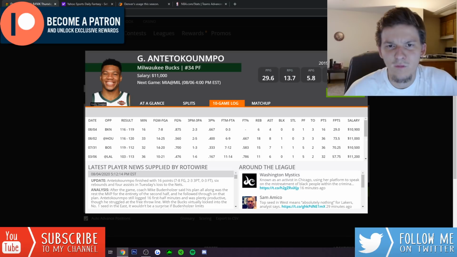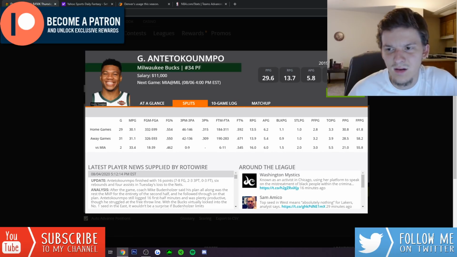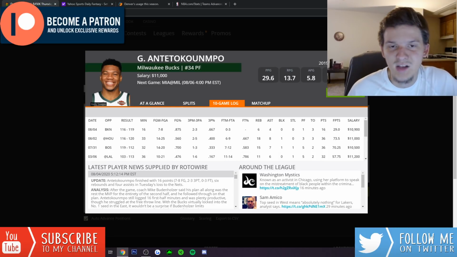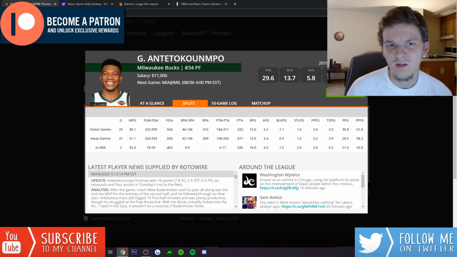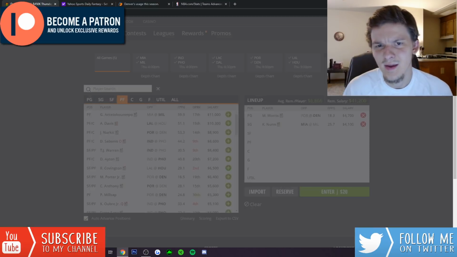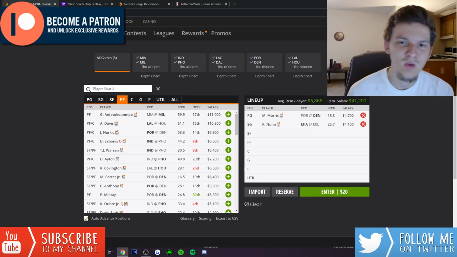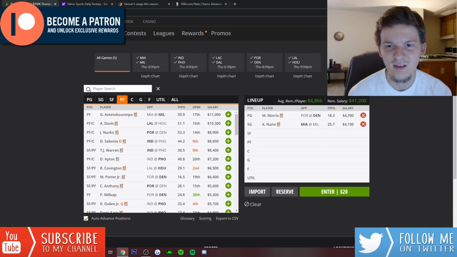But without Jimmy Butler for the Heat, this is definitely a game that could get out of hand, that could get ugly, and we could see Giannis's minutes limited again. Plus, it's not that good of a matchup. Miami's a really good team. I know they did a really good job of slowing down Giannis earlier this season during the regular season. At 11K, I don't think I really need to go to him today. I think there's other guys I'd rather spend my salary on, specifically Anthony Davis.